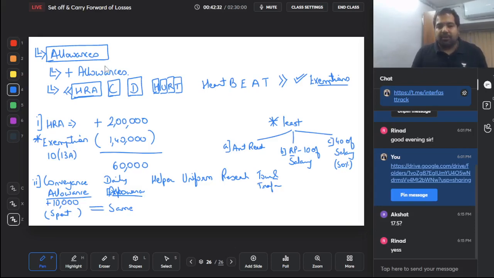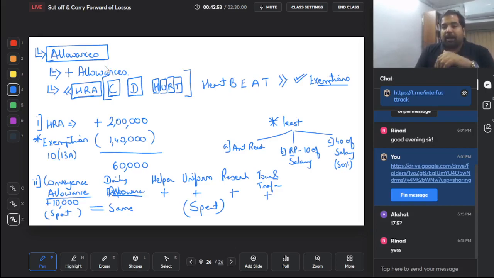What do you do with these allowances? You add. And what do you minus? Any amount that you spend, you minus. So basically, guys, this entire thing is added, and the exemption is the amount you spent. Yes, the amount you spent.